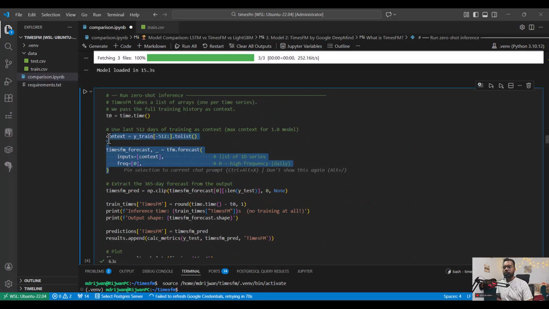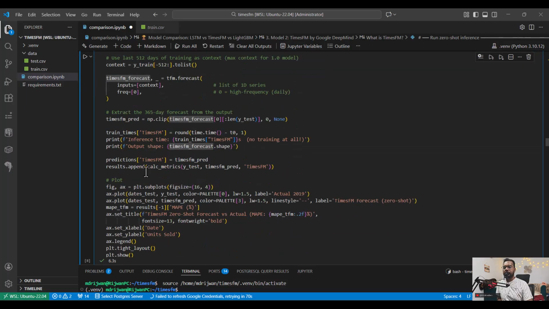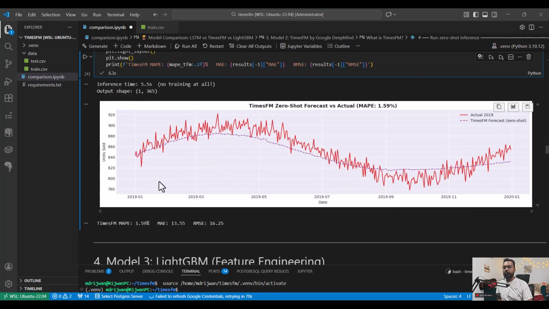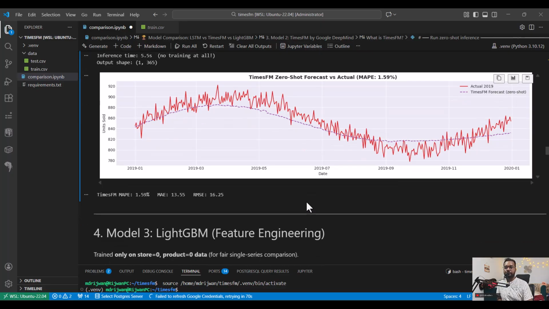You can see this context, and I'm giving the particular context here, the training data, and then after that it is predicting, and this is the output after 2019, right? You can see that this particular dotted line is basically the TimesFM output, right?